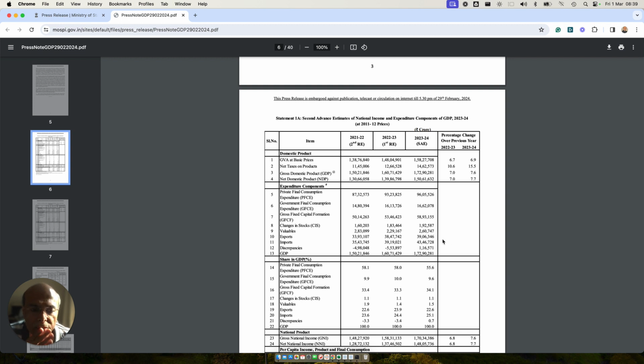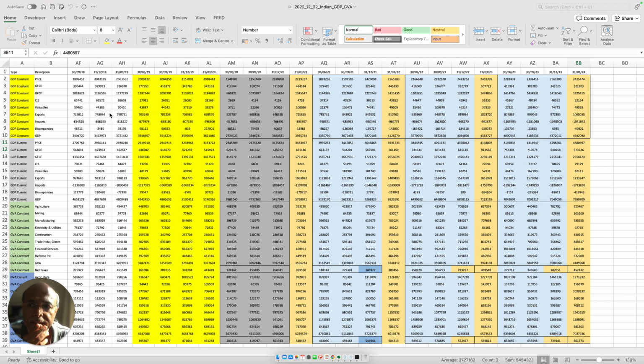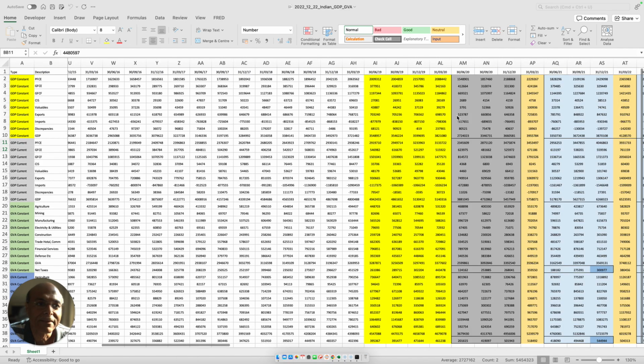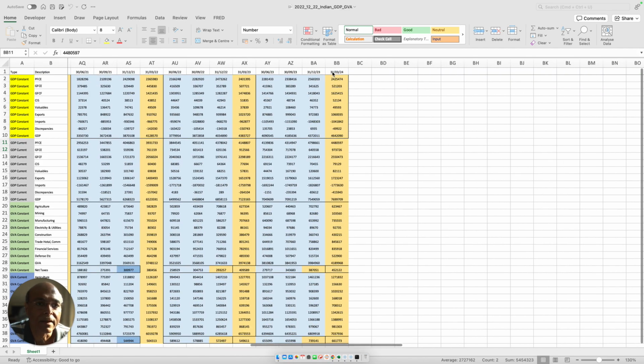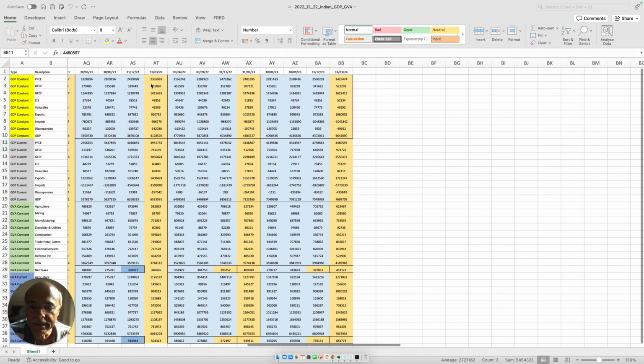These numbers I have aggregated, and I'll show you the sheets where they have been aggregated. You see this sheet? I have GDP constant, which is on the basis of the 2011-12 reference prices, then the nominal GDP, which I call GDP current, and similarly GVA constant and GVA current, and all these numbers have been laid out in this form, starting from 2011 till the end. The last numbers, as I told you, were not there in the document, so I have extrapolated them in the manner I have described.